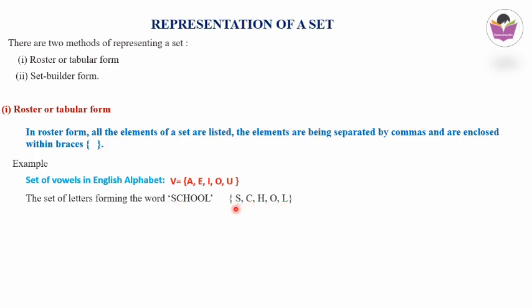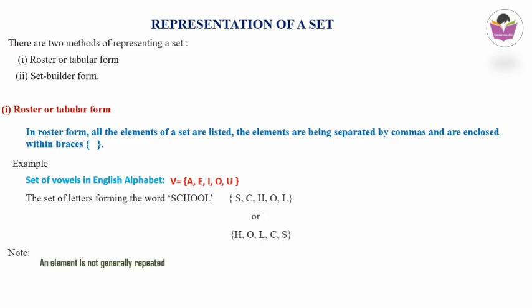Here you can see there are braces, and the elements are inside, separated by commas. Or else we can write this one as H, O, L, C, S. You can see the same letters, but in a different order. This is also not a problem. The elements should be there, but the position is not a problem. Here S is in first position, here H is in first position, so it's not a problem. These elements must be there, not considering the position of each element.